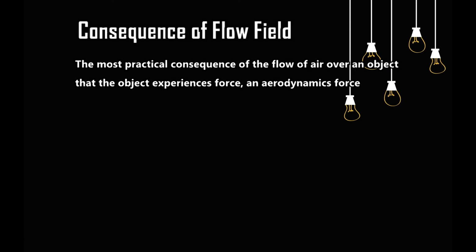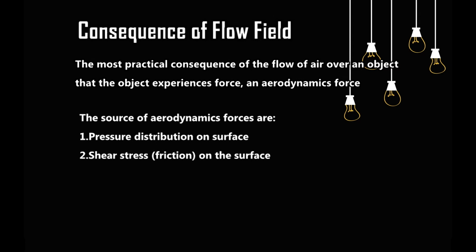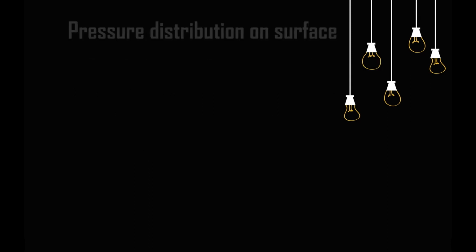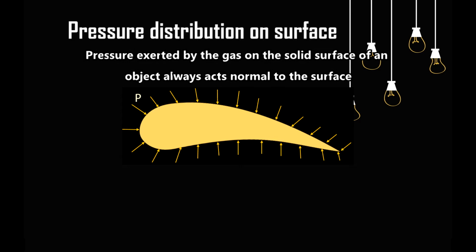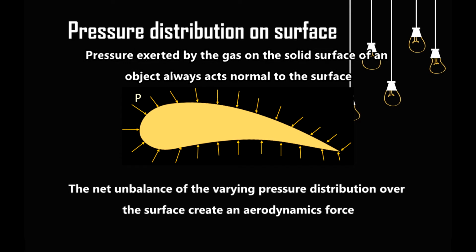Its practical consequence is that the object in the flow field experiences aerodynamic forces, and the sources of aerodynamic forces are, first, the pressure distribution on the surface, and the second, shear stress or friction on the surface. Now we will discuss the first source of aerodynamic forces, which is pressure distribution on the surface. It always acts normal to the surface as described in the illustration around an airfoil. The net unbalance of the varying pressure distributions over the surface creates an aerodynamic force.